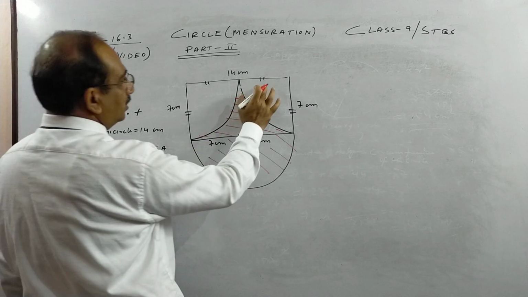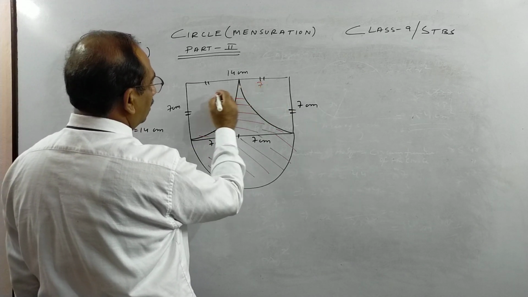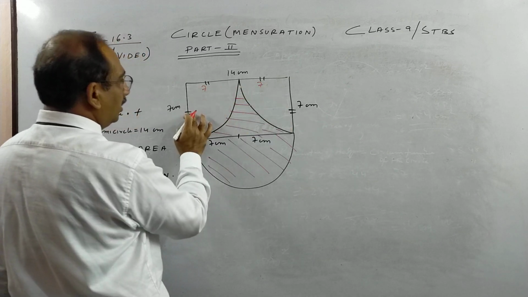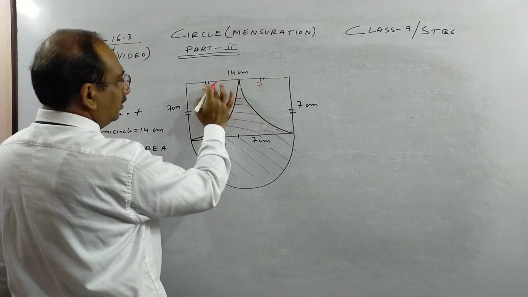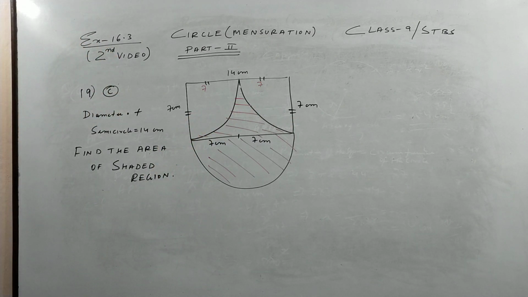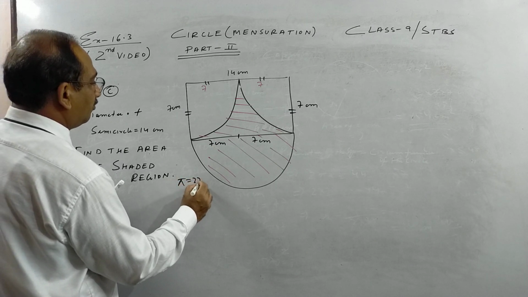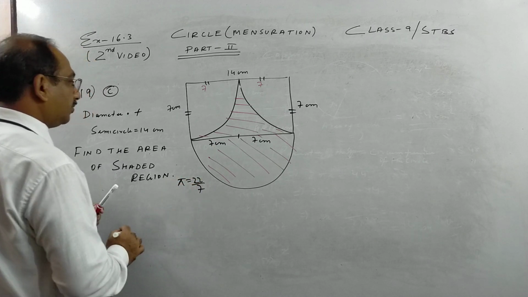Okay, so if this is there, then this will be 7 and 7, and these two are given equal, so this will be 7 and 7, so this is also 7 and 7. So if you read the question nicely, the question is saying that in the figure given below, the diameter of the semicircle is 14. You have to take pi as 22/7. So children, always remember what pi we have to take. If it is not given, we take 22/7.